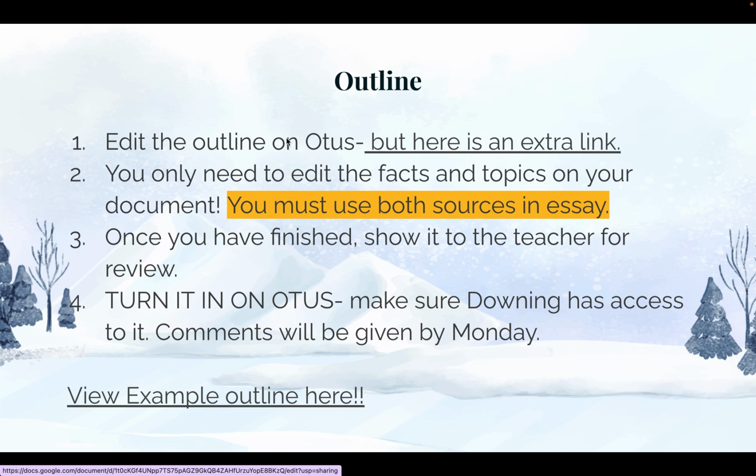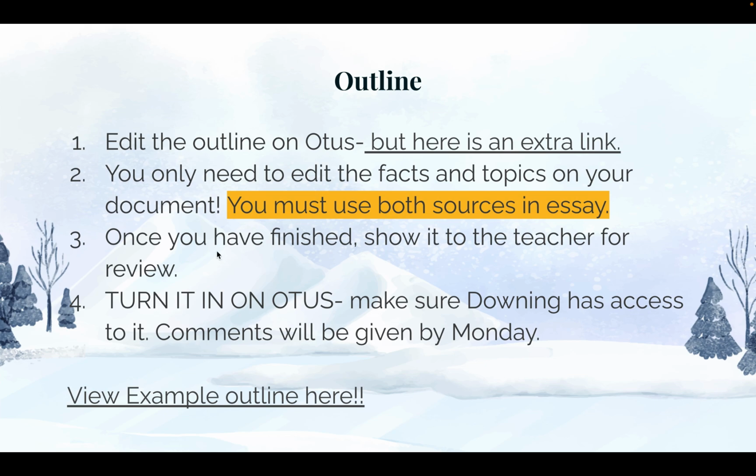You'll just need to make a copy. You only need to edit the facts and the topics on this for this outline, and you must use both sources. So you should have two sources for your topic, and you have to use them both in this essay. Again, no Wikipedia. Once you have finished, you'll show it to the teacher.